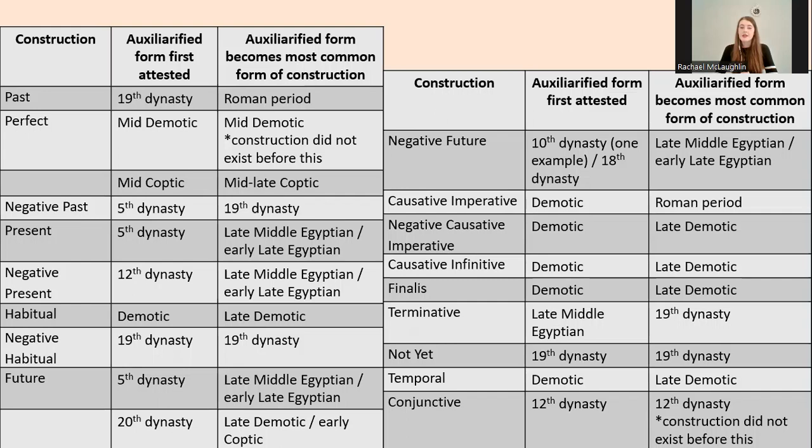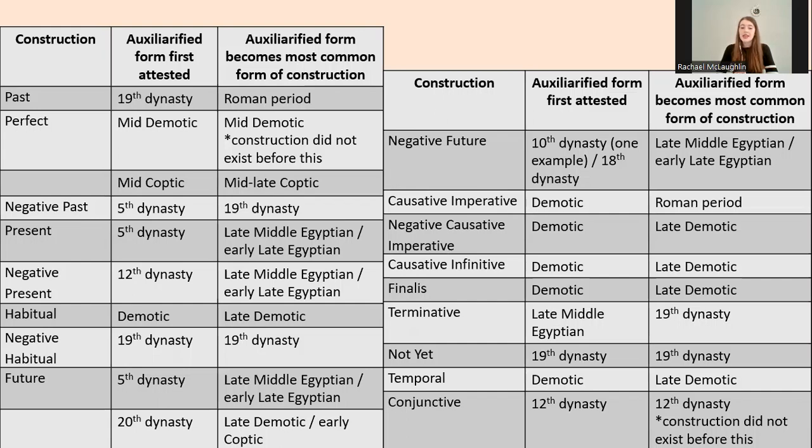We do have the outlier of the past construction, which was very frequently used and also used the form sejameth in its earliest attestation, but its form with an auxiliary is not attested until late Egyptian and did not become the most common form of the construction until late Demotic. However, this construction did begin to use the form eu sejamaneth in the 5th dynasty, so it's possible that this was considered enough to distinguish this construction, and it didn't need a new form with an auxiliary until it started using sejameth as the most common form again in early late Egyptian.